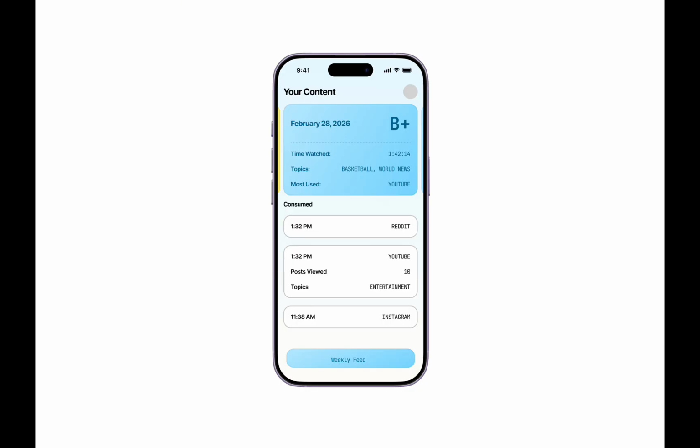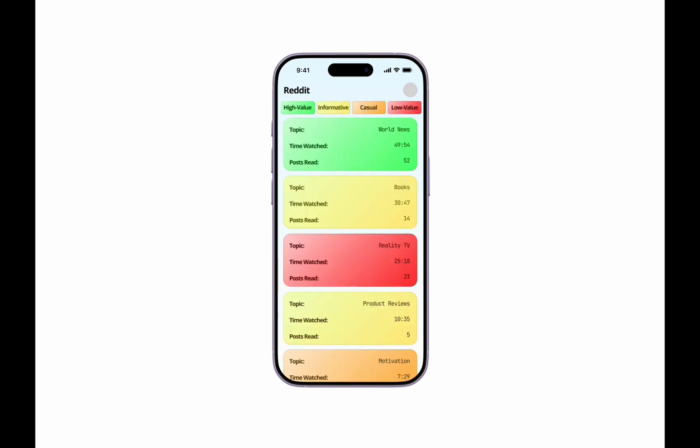Users want to know if their habits are good, but the system only gives minutes. Our report card here shows a letter grade immediately upon opening, with top topics and most used platform. This supports visibility of system status through instant feedback and match between system and real world, since letter grades are already universally understood.